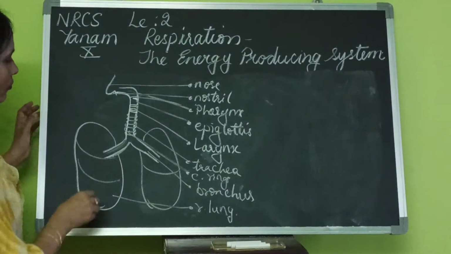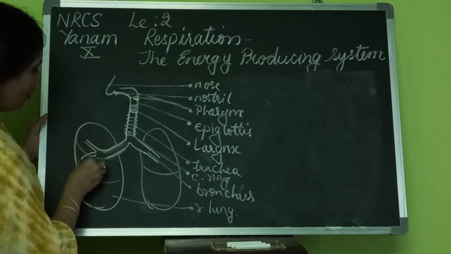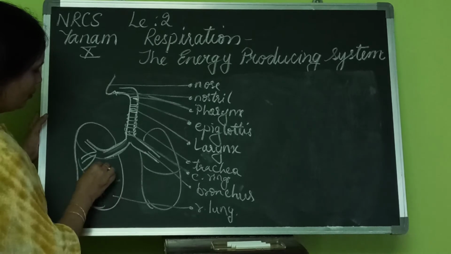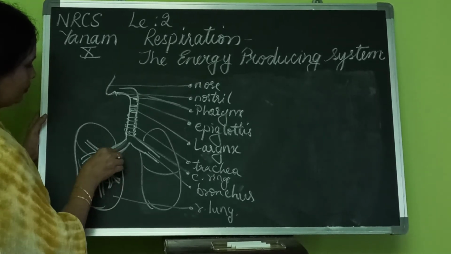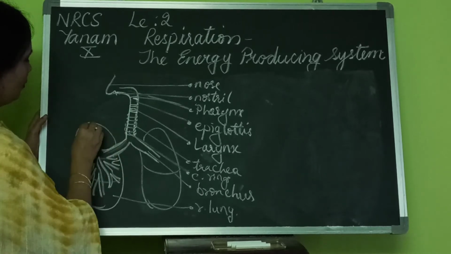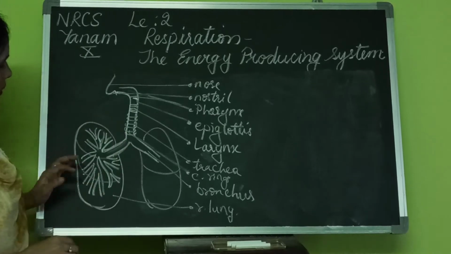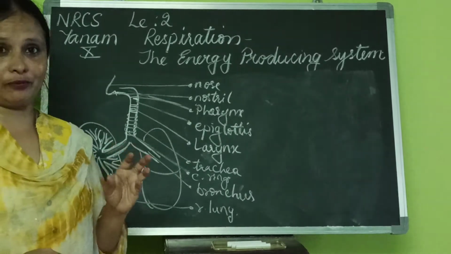Next, this is the bronchus, further divided into bronchioles. This is further divided into bronchioles. This is not because I am drawing a few, it doesn't mean only a few are there.